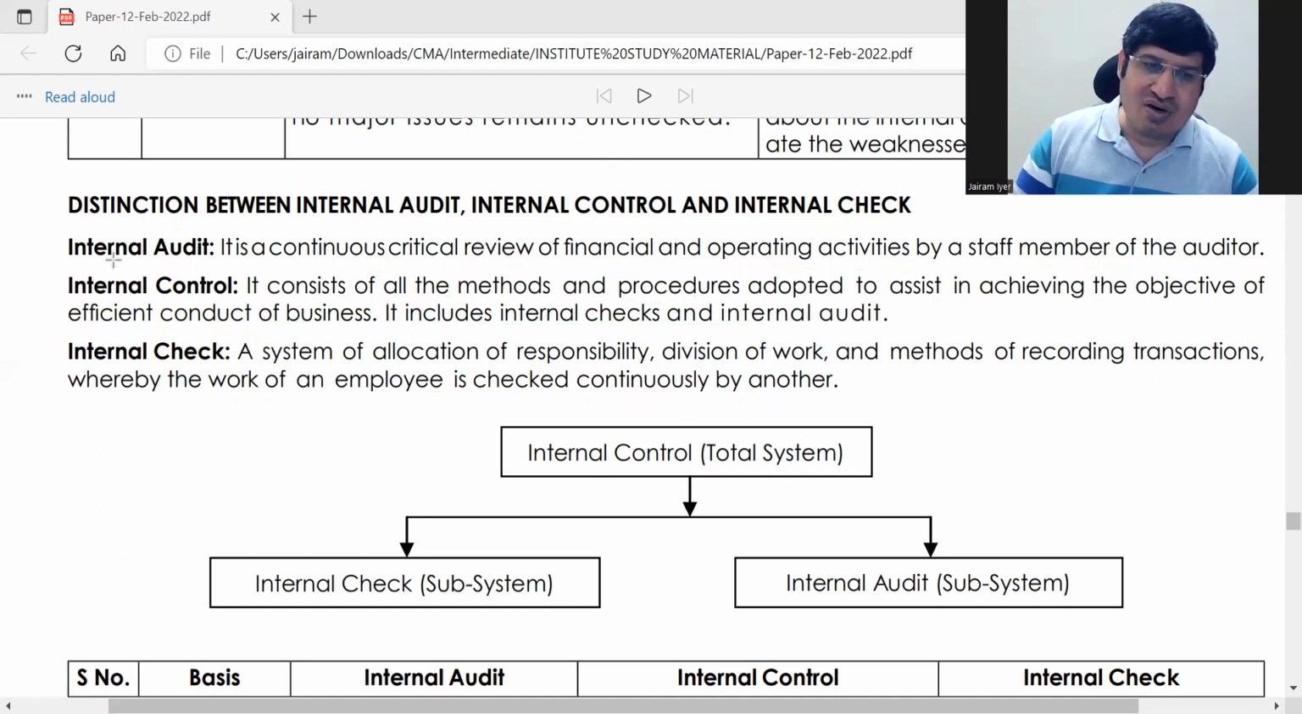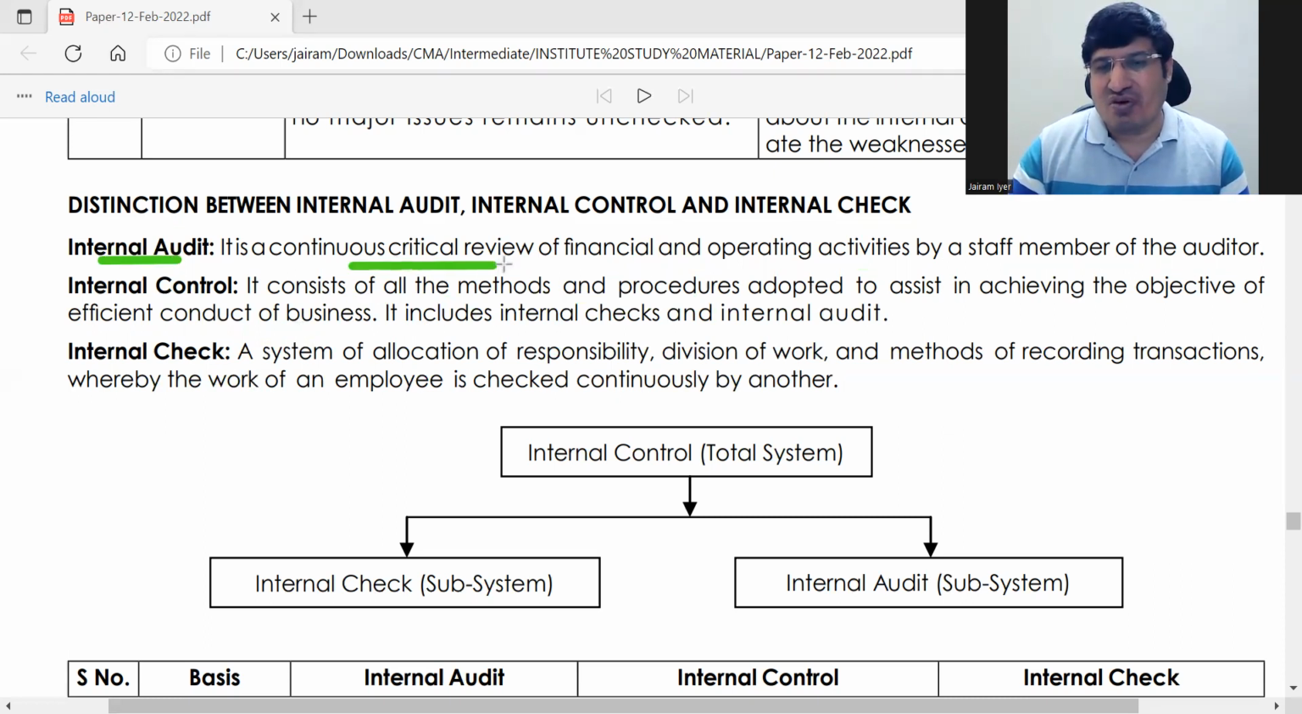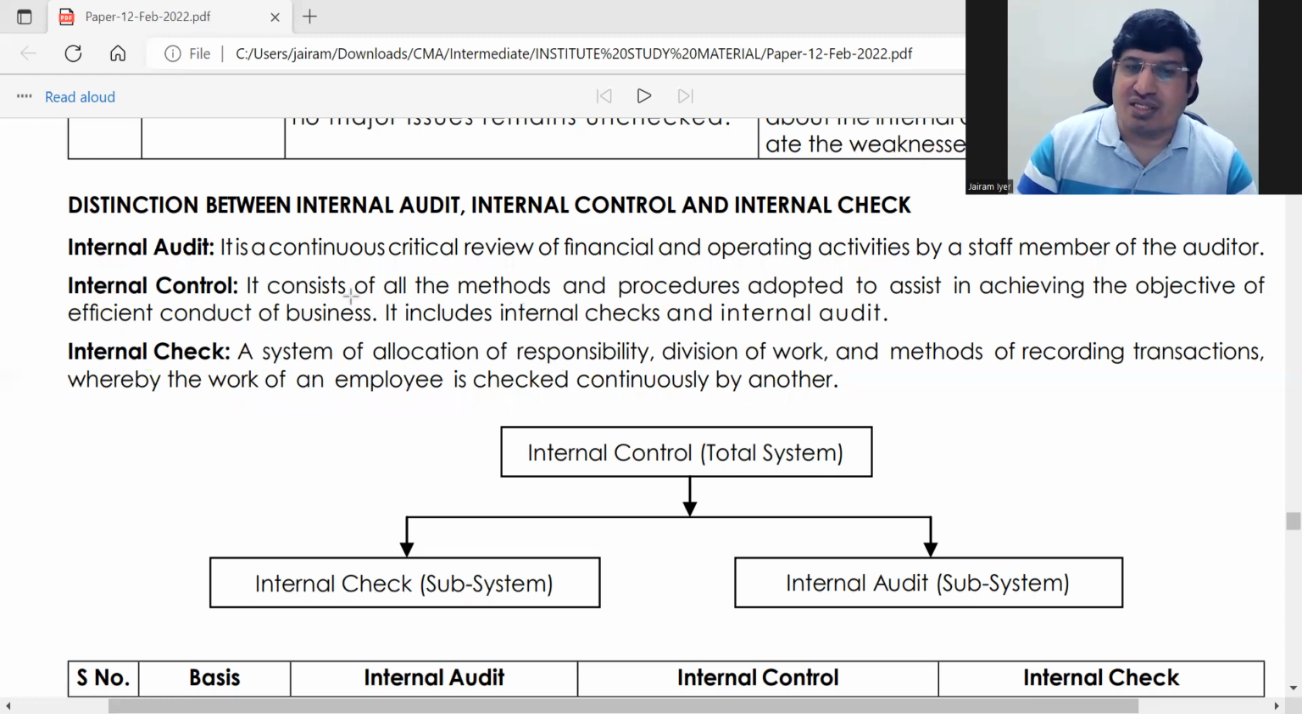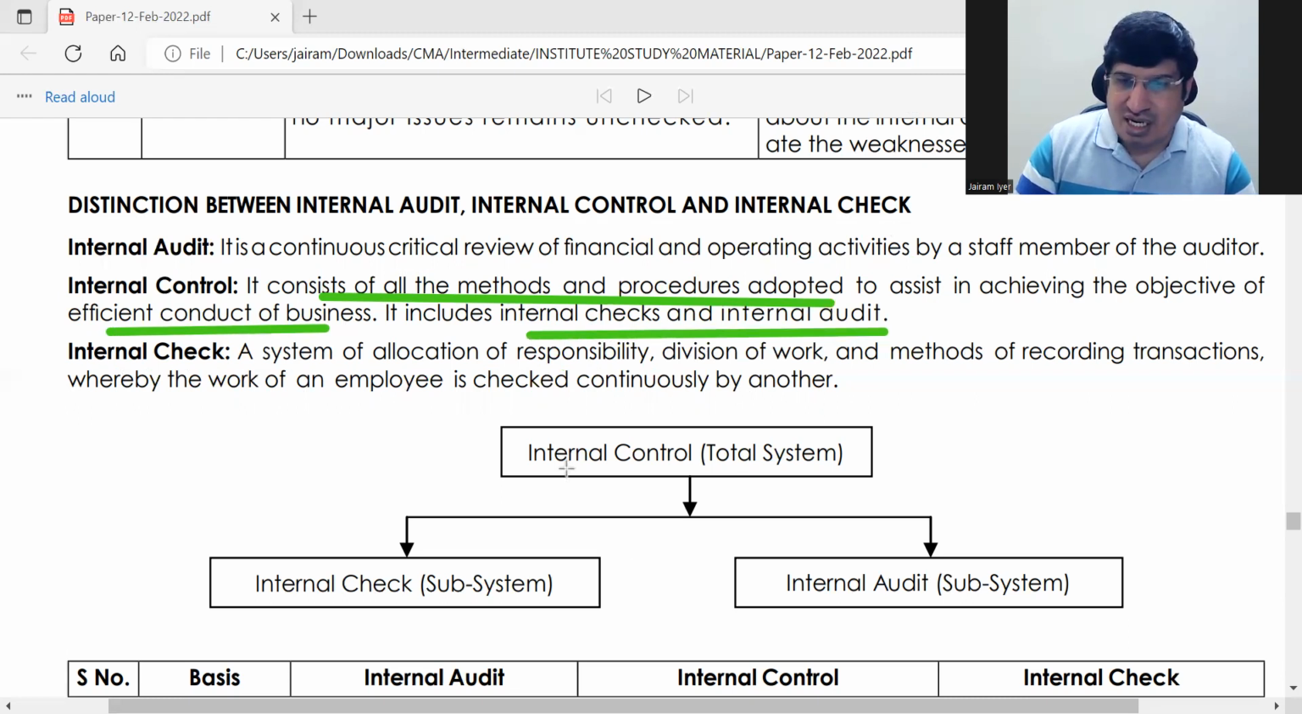So what is internal audit? It is an audit function, an appraisal function. You can just say continuous critical review or appraisal of financial and operating activities by the internal auditor. That's it. An internal check is setting up responsibility and division of work such that the work of one employee is checked continuously by another. And internal control consists of all the methods and procedures adopted for efficient conduct of business. It includes internal checks and internal audit. So here you can see internal control is the total system, divided into two: internal check and internal audit.